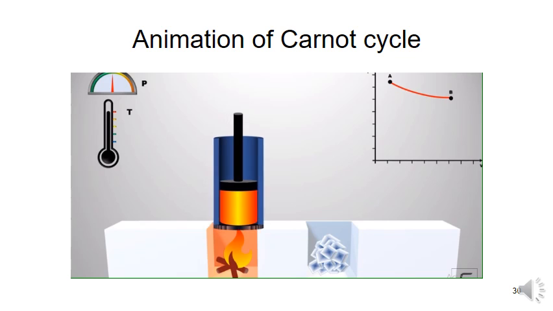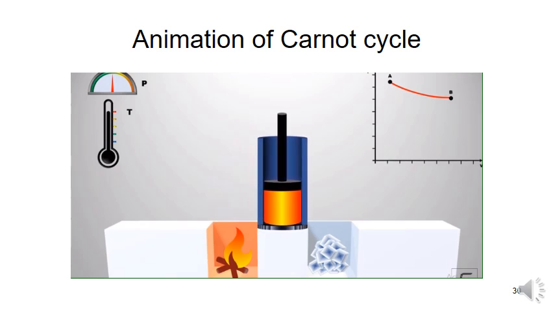Next step, take off the cylinder from the hot reservoir and place it on the insulating stand. When doing so, the gas is confined by the non-conducting wall. Now let the piston rise slowly upward, due to which the gas continues to expand. But this time the gas is not getting any heat to expand. Such expansion is called adiabatic expansion. Since this expansion is taking place without heat, the temperature of the gas starts to decrease. Due to this expansion, the volume of the gas also increases and the pressure decreases.